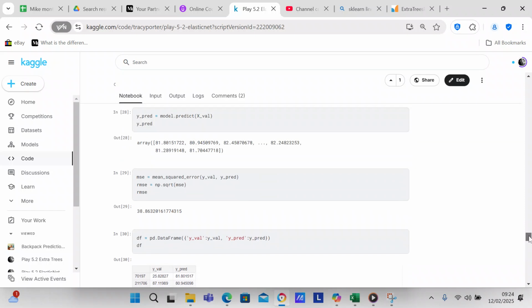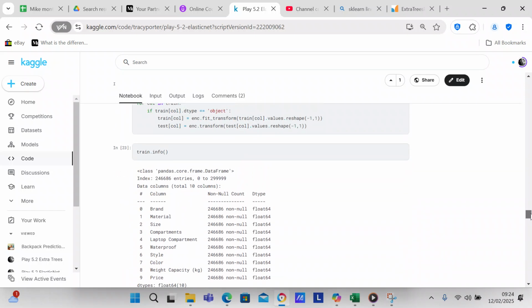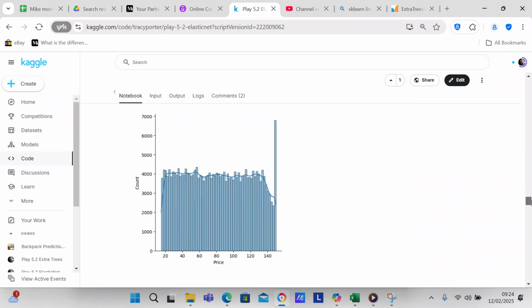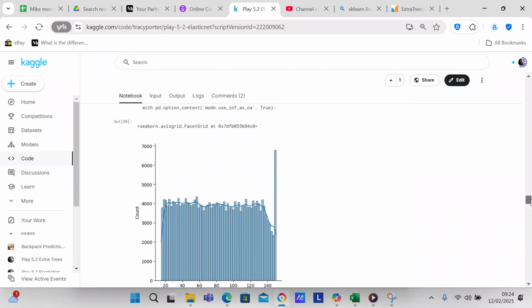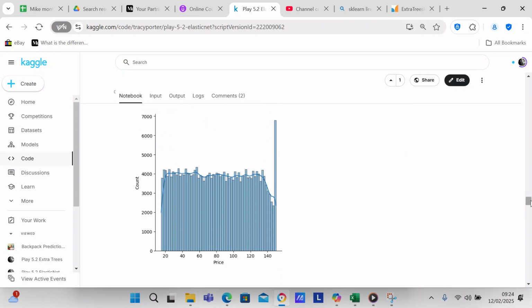So obviously that's something that needs to be worked on. I might try a different model, or I might try some feature engineering and see if that will improve my score. You never know, a little feature engineering might do the trick.